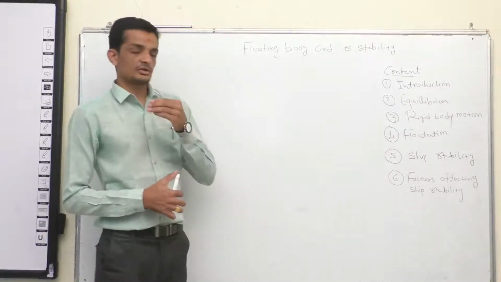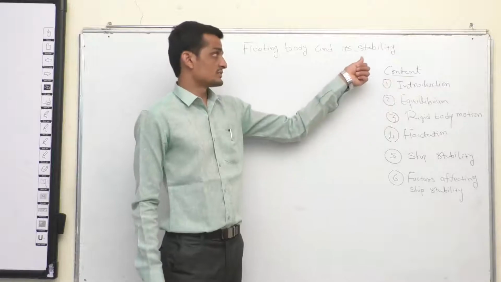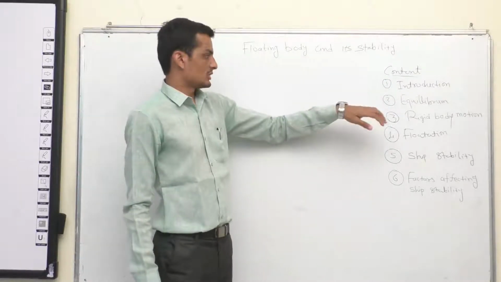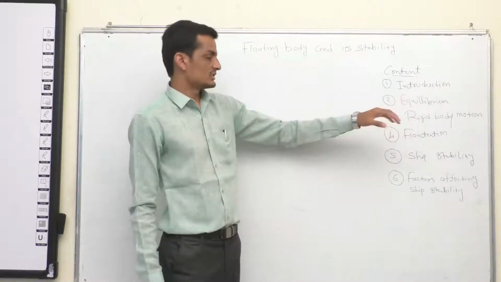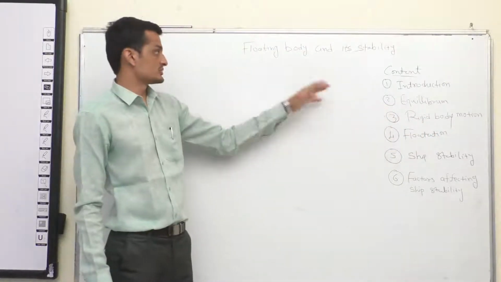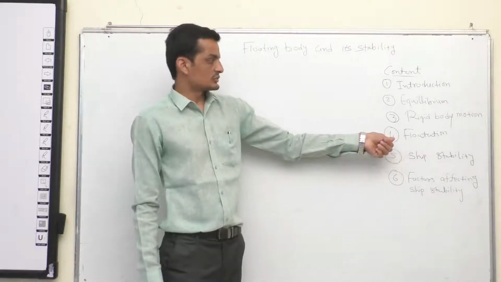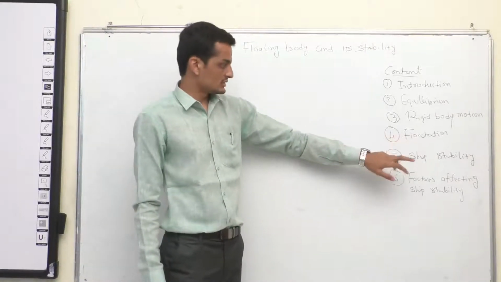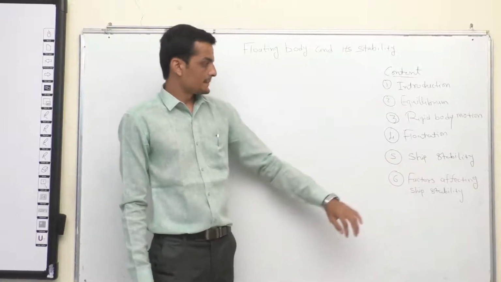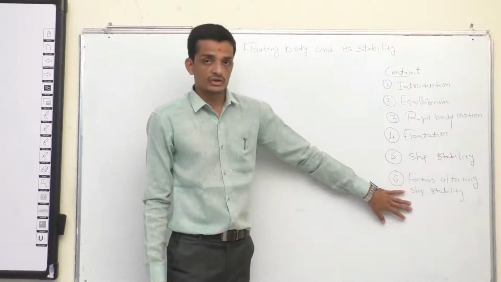So the content of the talk is we will be talking about what is a floating body and the importance of stability. We will be talking about equilibrium, then the rigid body motions. What are the different rigid body motions for the floating body? Then we come to the main stability portions. It talks about the flotation, ship stability, and what are the factors that influence the stability of a ship.